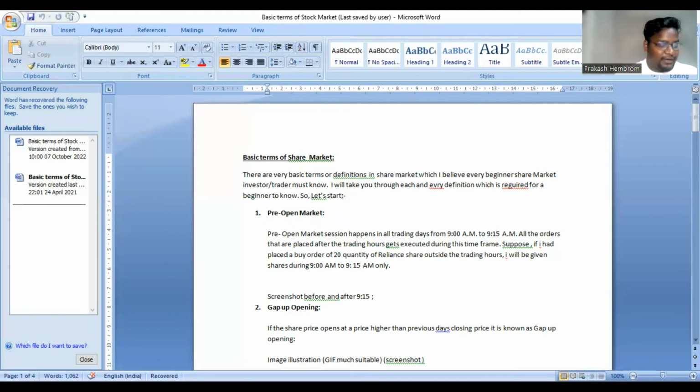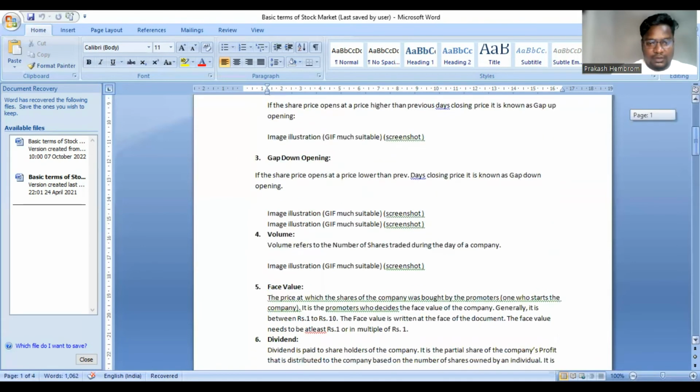What is next? Volume. Let me take you to the definition of volume, then I'll be able to make you understand it in a better way. So here I have written it down. Volume refers to the number of shares traded during the day of a company. Volume basically is during the trading hours, that is from 9:15 to 3:30 p.m., the number of shares that has been traded in that particular interval.